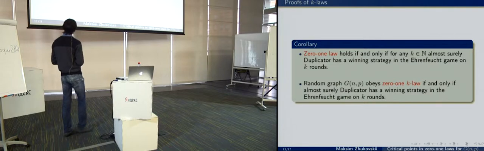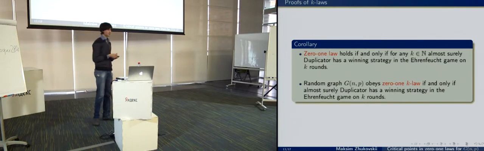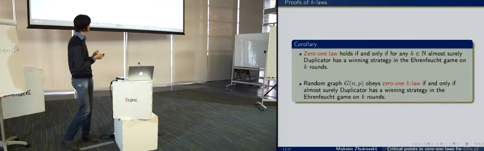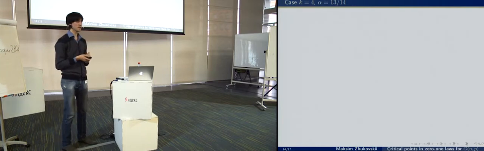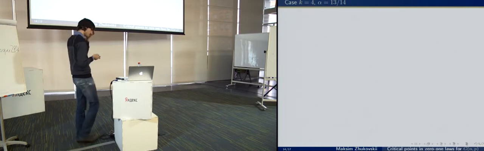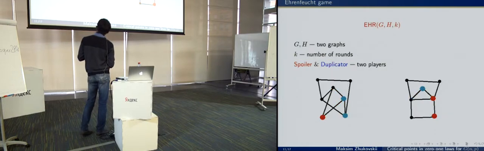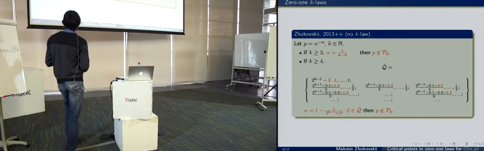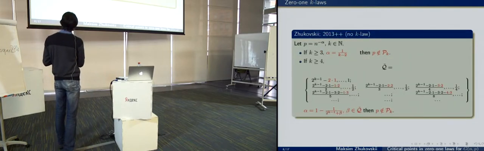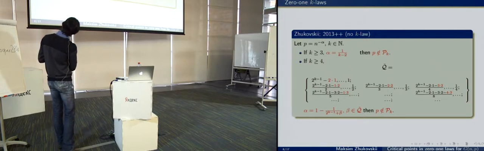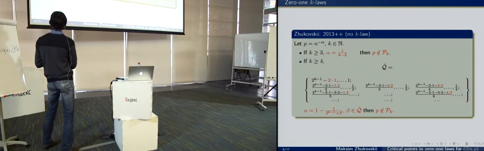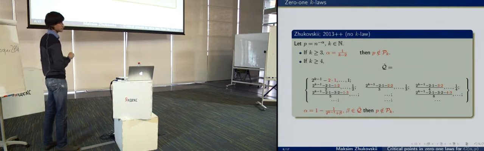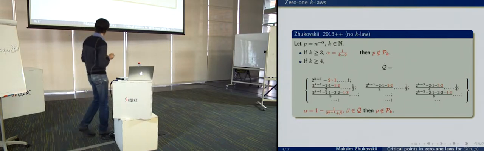And now let us use this corollary to prove that 0-1 k law doesn't hold if k equals 4 and alpha equals 13 over 14. So from the previous slide, let me find it. From the previous slide, we see that this is this case. If k equals 4 and beta equals 2 to the k minus 1 minus 2, then alpha equals 13 over 14. So 0-1 k law doesn't hold.